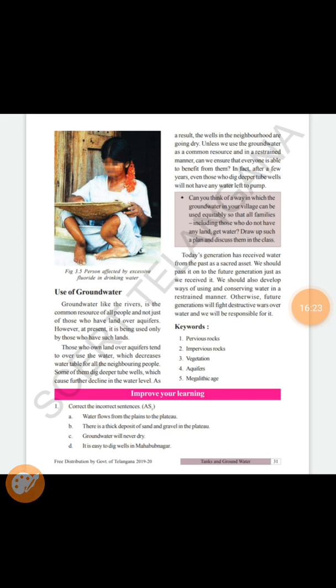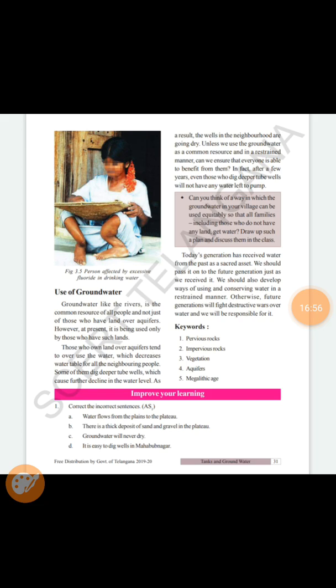Unless we use groundwater as a common resource, like in olden days when everyone in the village used it in a restricted manner, with limits on how much to use and how people would get the water. In fact, after a few years, even those who are digging deep tube wells, thinking they will get water at 20 or 30 meters below, will not get water because there is no water to pump out.